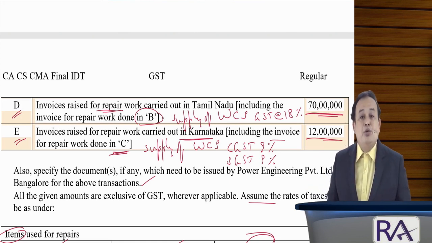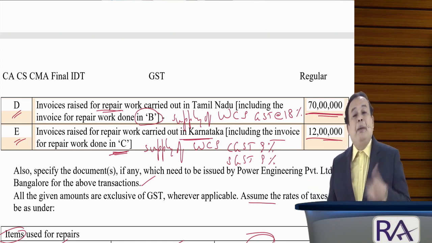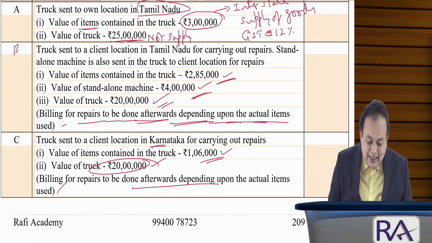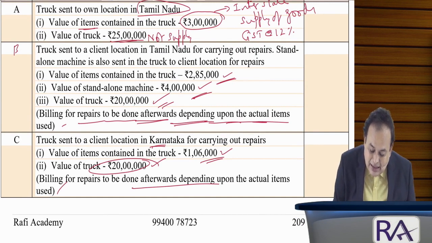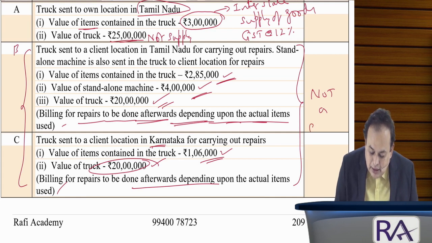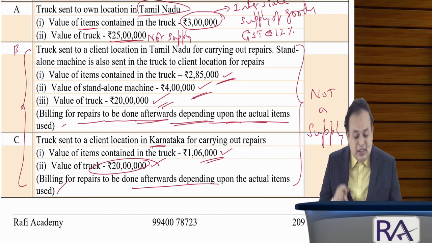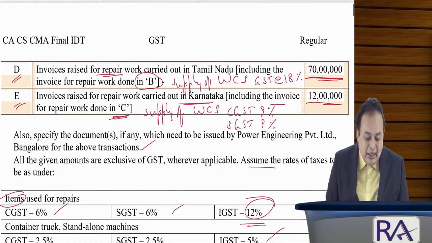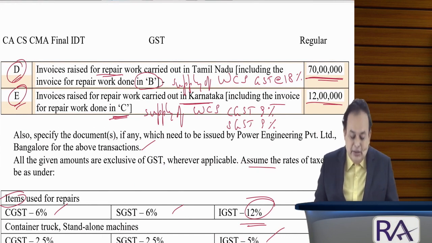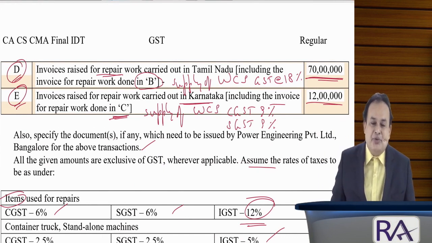Nothing is there in the problem to confuse us. You only have to apply the provisions. So point B and point C are not a supply. Reason, my dear sir? We do not know unless the work is complete. Therefore, both are not a supply. When did it become a supply? In point D and point E, it became a supply. Is it clear, sir? The solution for the given case is as follows, my dear sir.